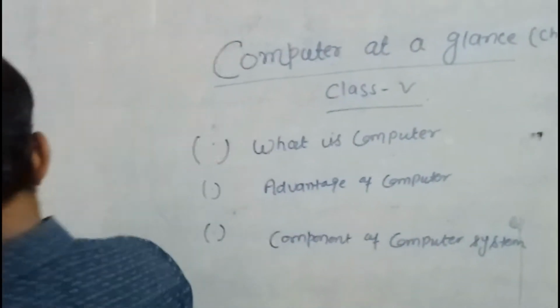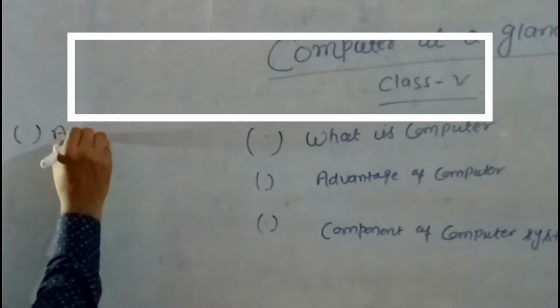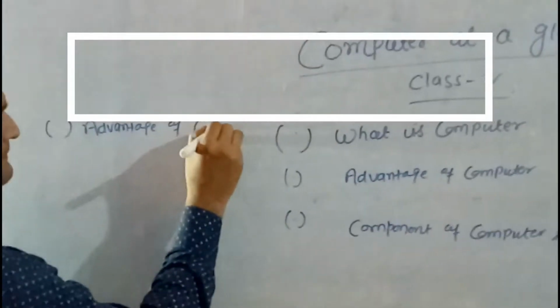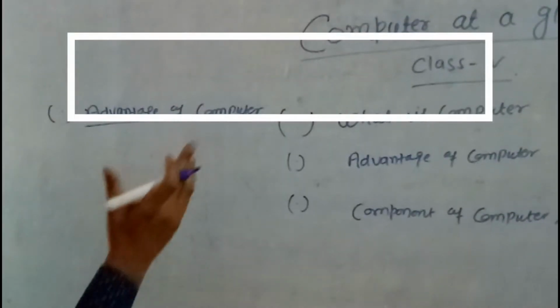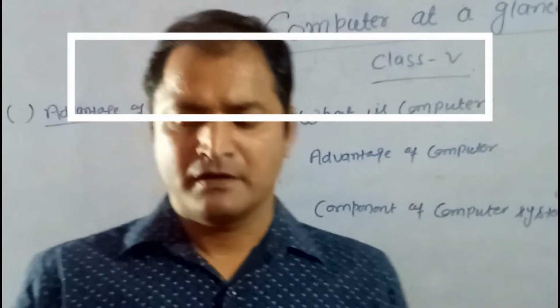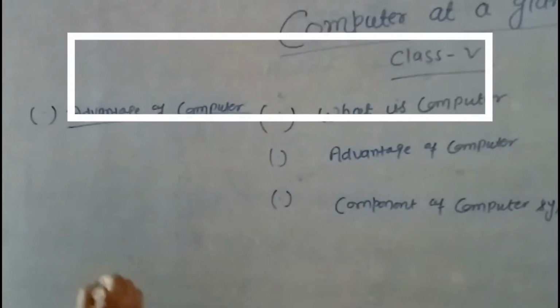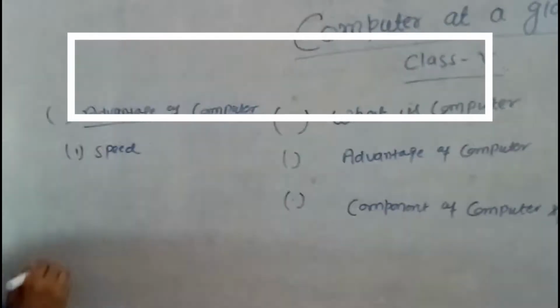Second, what are the advantages of computer? There are so many advantages of computer, but I discuss mostly five advantages. First, speed.